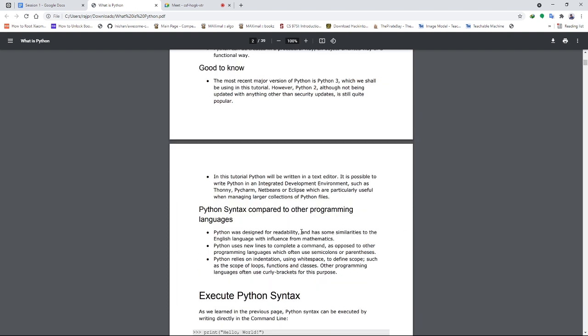Okay, so let's compare the Python syntax to other programming languages. Python code was designed for readability, with some similarities to the English language and influence from mathematics. So let's see basically how I am going to write Python code. Suppose I have to add two numbers, just a simple Python program. So what I will do first is take the input.